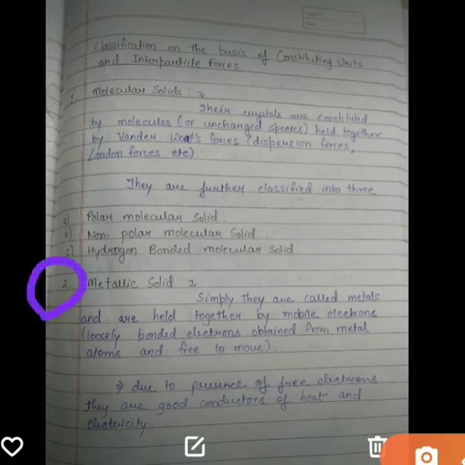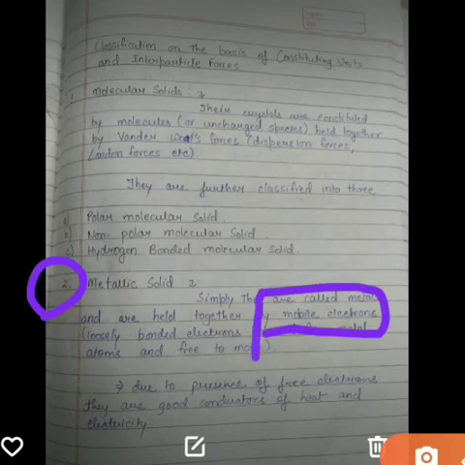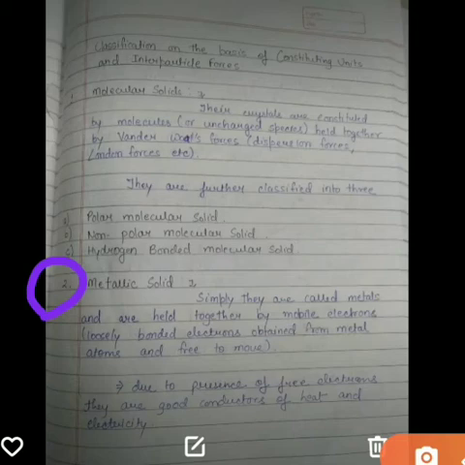So talking about metallic solid, from the word metal, simply they are called metals, and as they are called metals, they are held together by mobile electrons. You know that in metals the electrons are movable, they can move. That is why we are naming it mobile electron, or you can say they are loosely bonded electrons that are free to move.